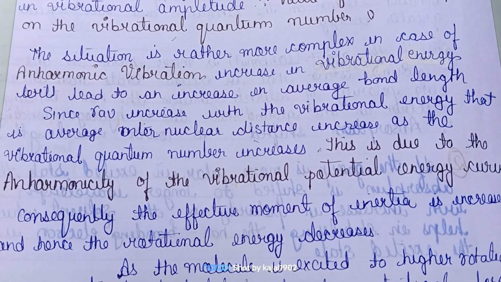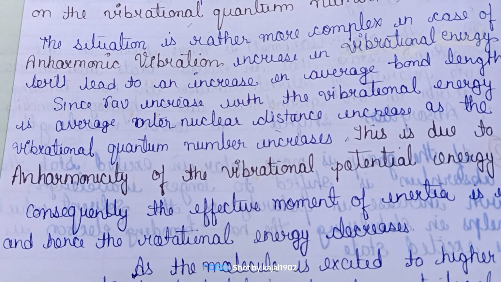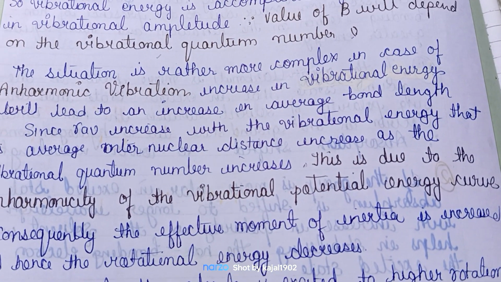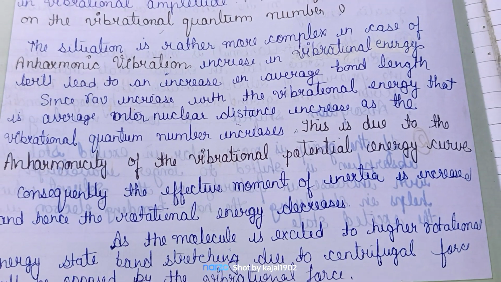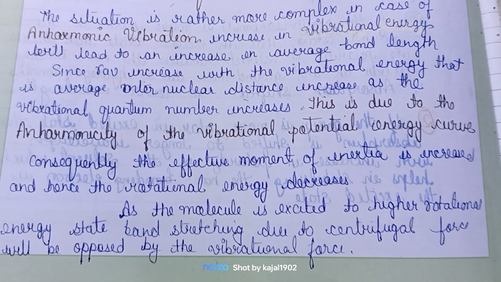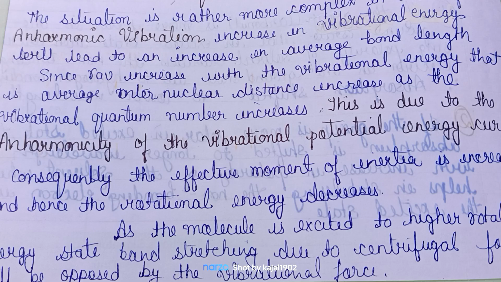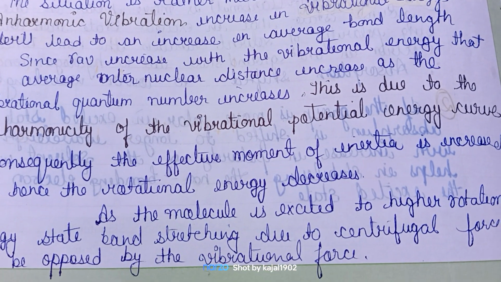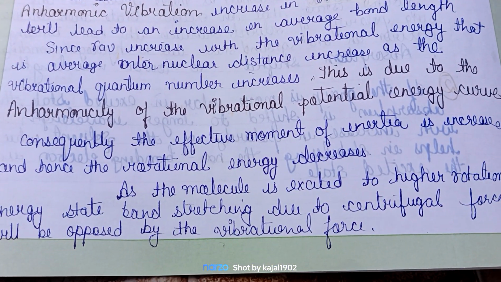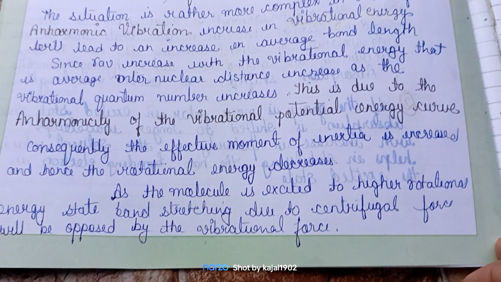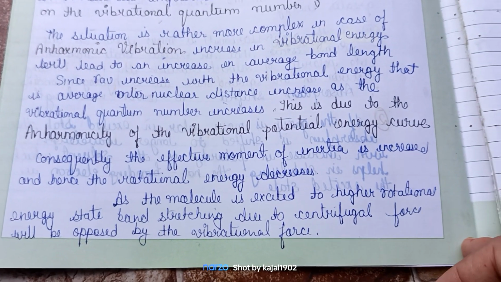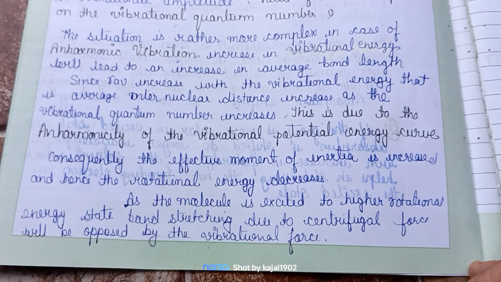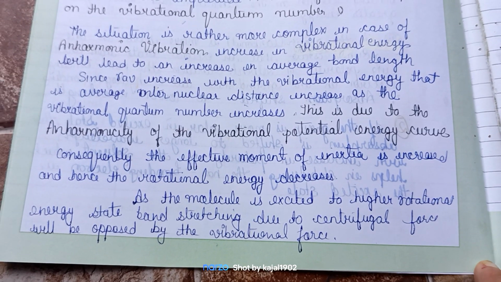Increase in the vibration energy leads to an increase in the average bond length, since r average increases with the vibrational energy; the average internuclear distance increases as the vibrational quantum number increases. This is due to the anharmonicity of the vibrational potential energy curve. Consequently, the effective moment of inertia is increased and hence the rotational energy decreases.